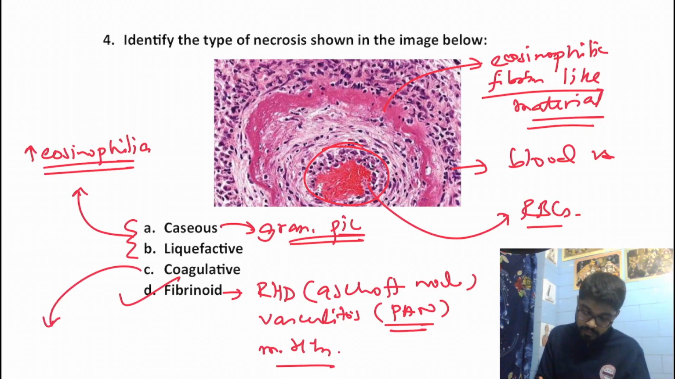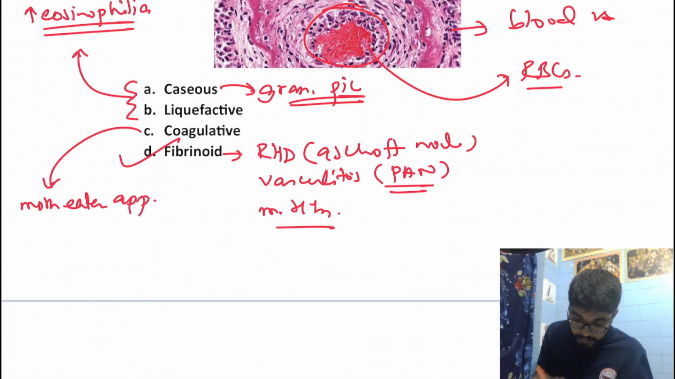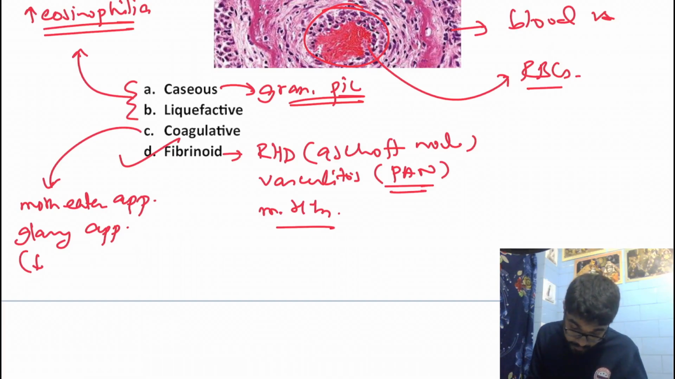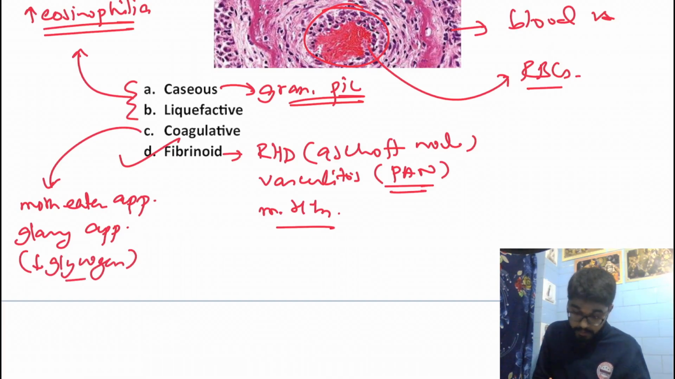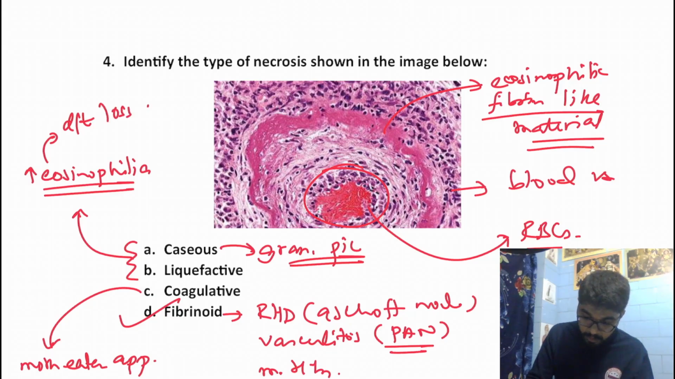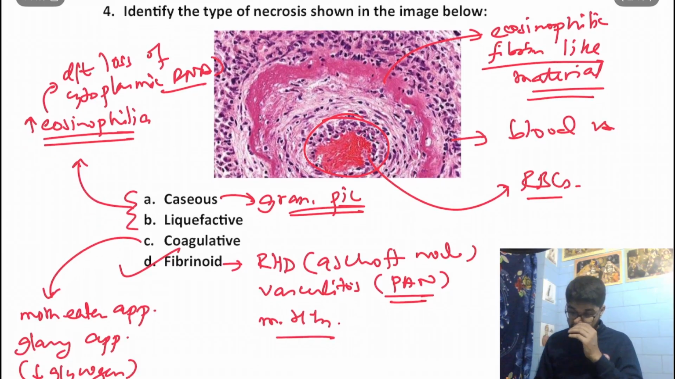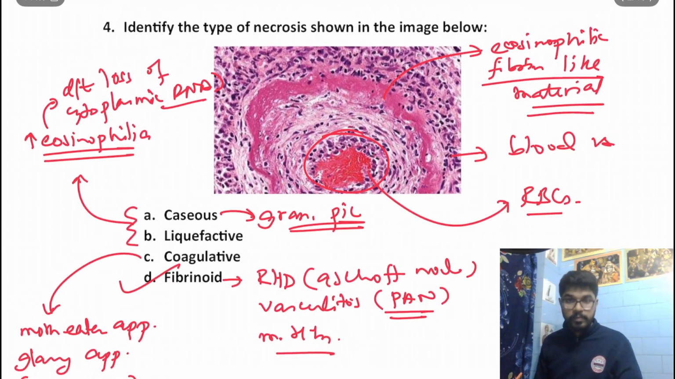In coagulative necrosis specifically, we would get a moth-eaten appearance. And there would be increased glassy appearance. This glassy appearance is actually due to loss of glycogen. And this eosinophilia is due to the loss of cytoplasmic RNA. So this picture suggests fibrinoid necrosis.